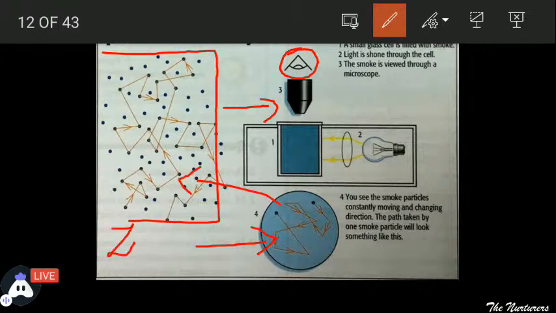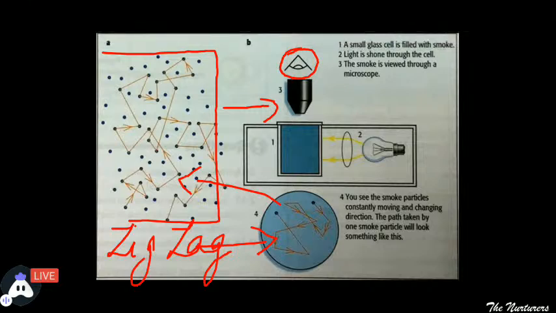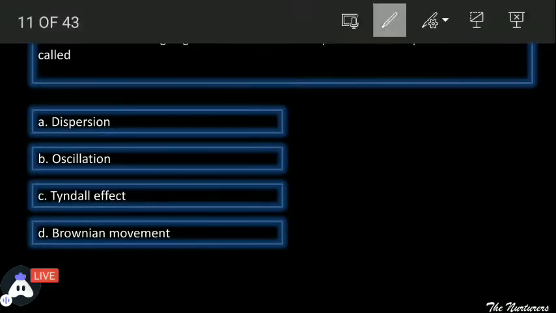So this type of movement is the zigzag movement, and the zigzag movement of the colloidal solution is termed as, the correct answer was given by many, and that is the Brownian movement.